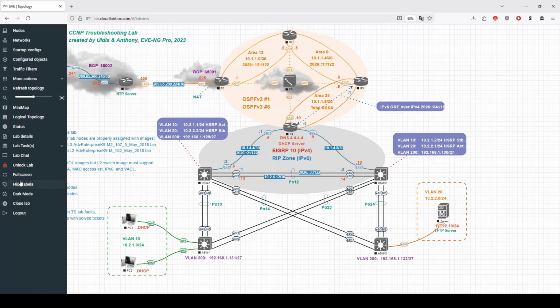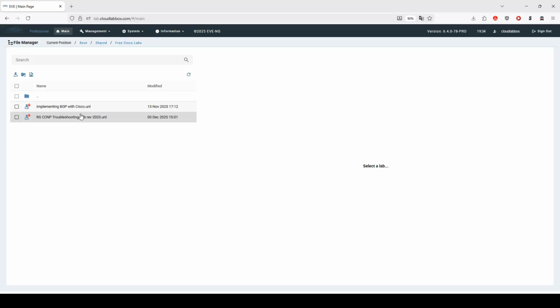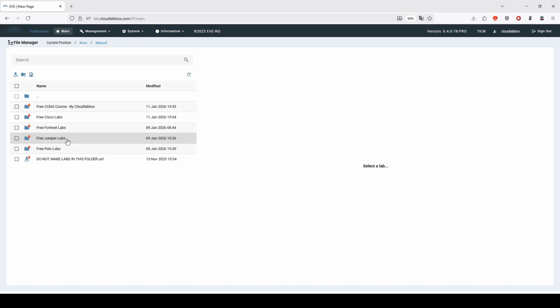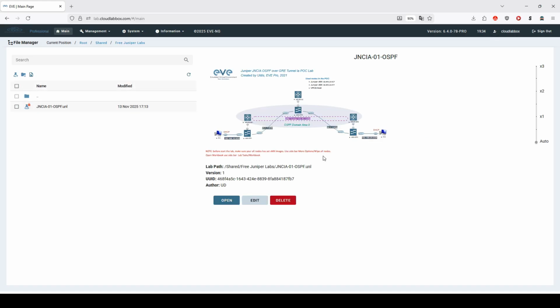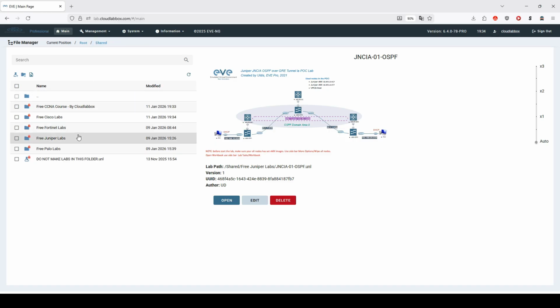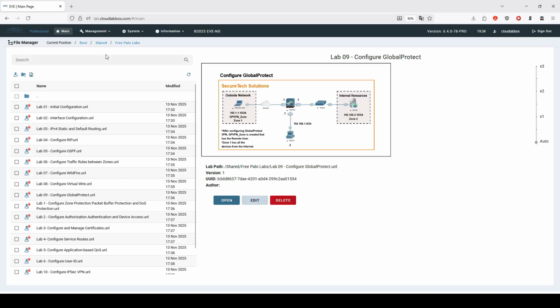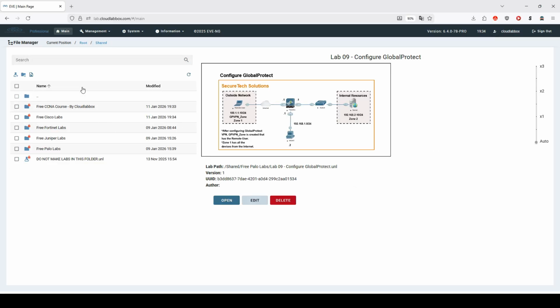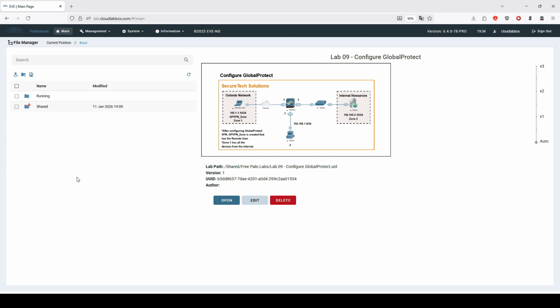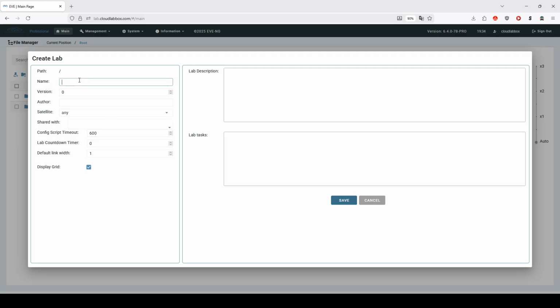There is this Cisco CCNP lab, which again has the lab tasks for you to follow along with. And then you have various other labs, like these Juniper labs here, which were also shown at the beginning of the video. And then you have these Palo labs over here. So there's plenty of pre-built labs for you to explore. However, if you want to make a lab for yourself, you can go ahead and back out and make a new lab here. Let's name the lab Cloudlabbox Demo, and then click Save.